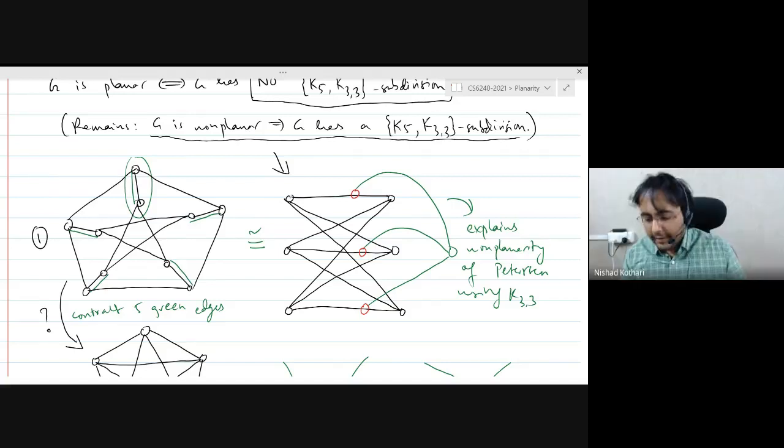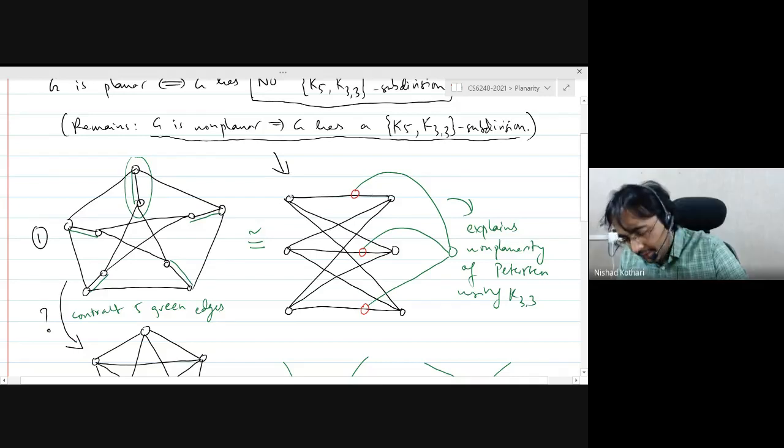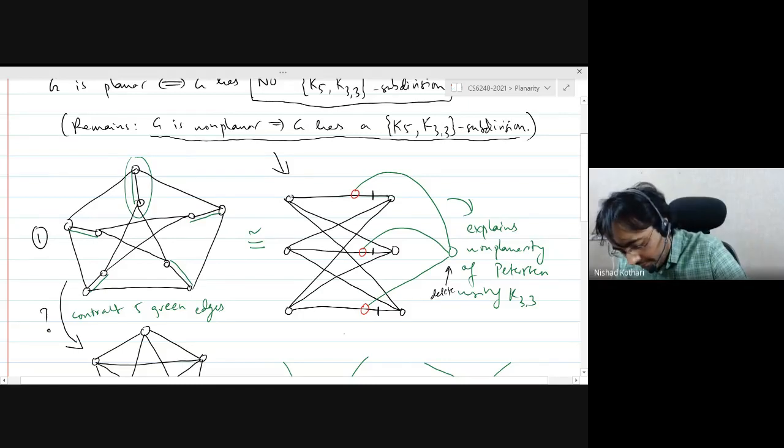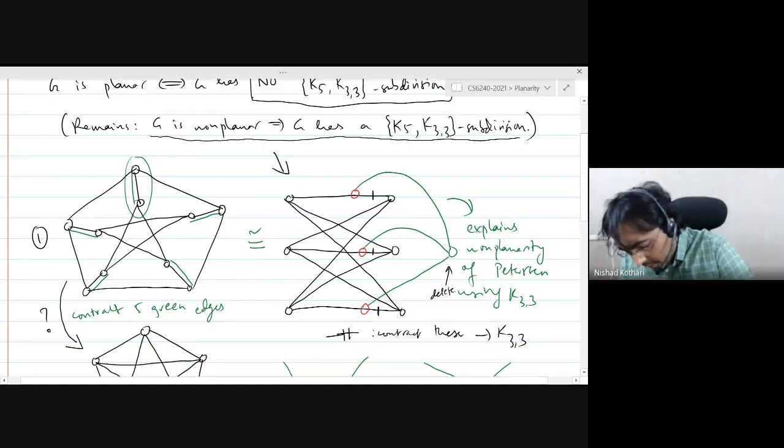Yes. Right? How would you do it? Yes. You can contract this edge, and this edge. So first you delete the vertex. Then you contract these three edges. And now you have a K33, right? Let me mark them with double dashes. Okay.